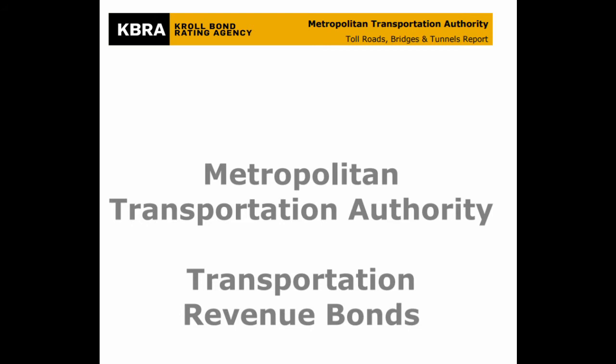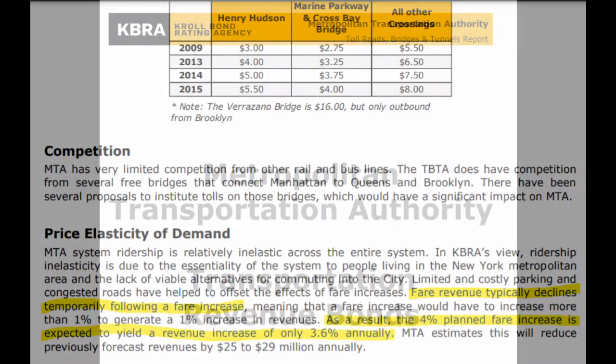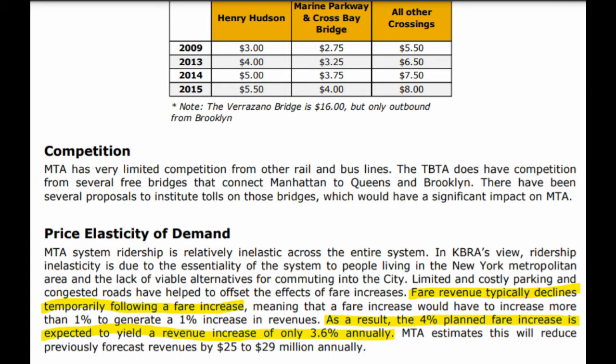In May of 2015, a report by the Kroll Bond Rating Agency on the New York MTA's transportation revenue bonds described the MTA ridership as relatively inelastic, noting that, quote, "fare revenue typically declines temporarily following a fare increase." As a result, a fare increase of 4% planned at the time is expected to yield a revenue increase of only 3.6% annually. That implies a drop in ridership of just 0.5% in reaction to a 4% fare hike.